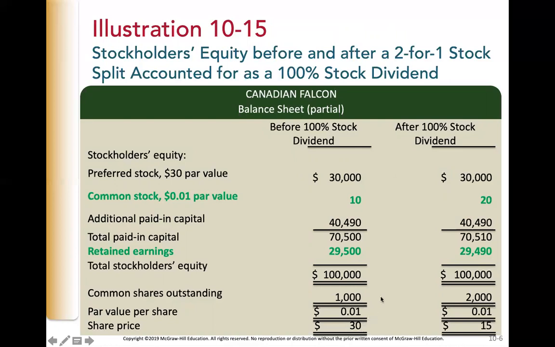We did a 2-for-1 stock split, so we recorded $10 additional to common stock, but took away $10 in the retained earnings account through the stock dividends debit. Therefore, our total stockholders' equity did not change. It is still $100,000. Our common shares outstanding doubled to 2,000. The par value remained the same, but our share price was cut in half to $15.